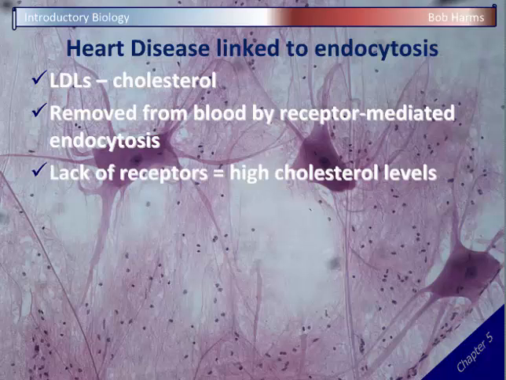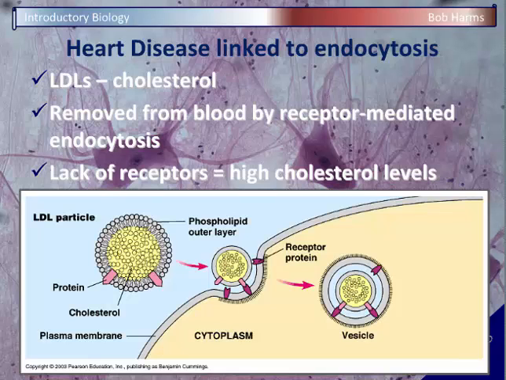Well, it turns out that whether or not you have these protein receptors and how many receptors you have is a genetic trait that's inherited from your parents. And so if you don't have these receptors, that means the LDLs stay in your blood and they're going to get converted to cholesterol. So you're going to be much more likely to develop heart disease, hardening of the arteries, high blood pressure, increased risk of stroke and heart attack, and so on. If you have lots of these receptors, you may be able to eat lots of fat and maybe not have any real serious heart problems.